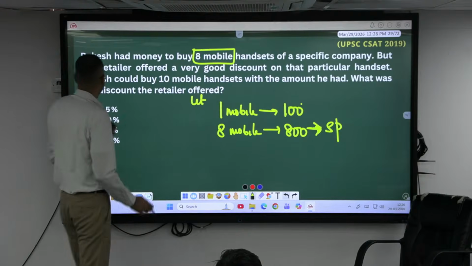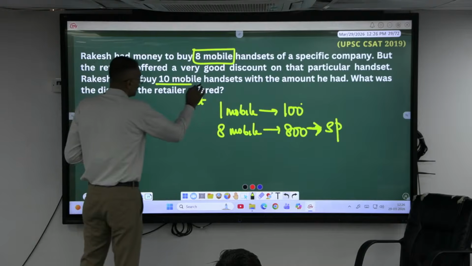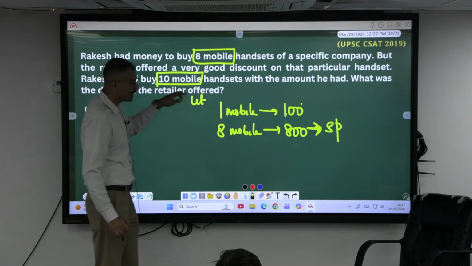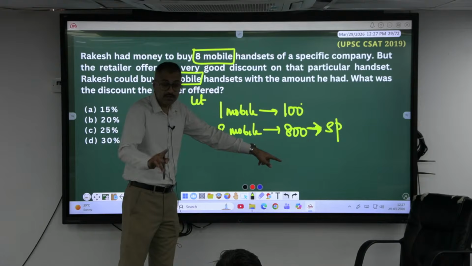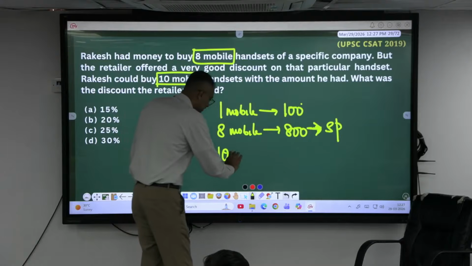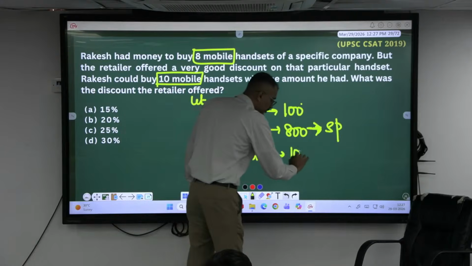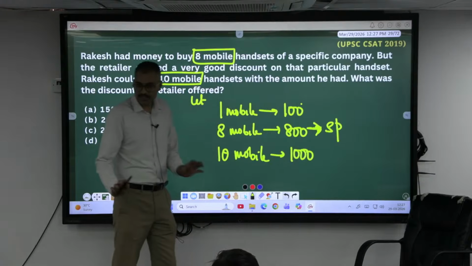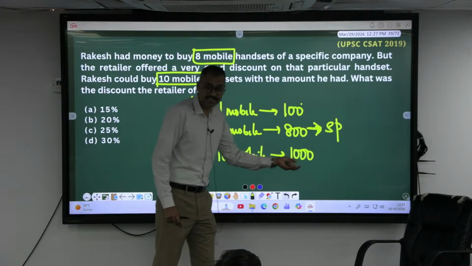No. There is an offer that he gives a discount on a particular handset. He says to Rakesh that you give me 800 only, I'll give you 10 mobiles. So 10 mobiles will be marked as 1000 rupees, isn't it or not? But Rakesh is getting 10 mobiles.